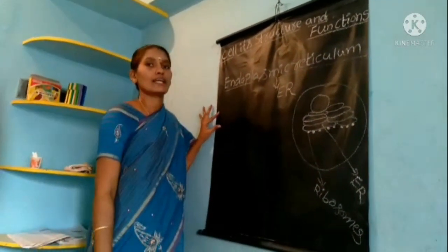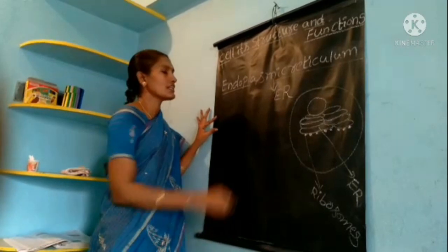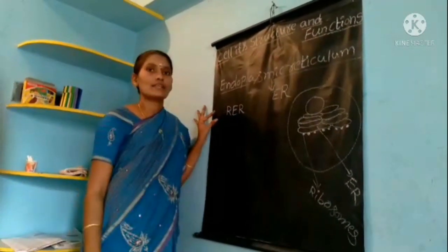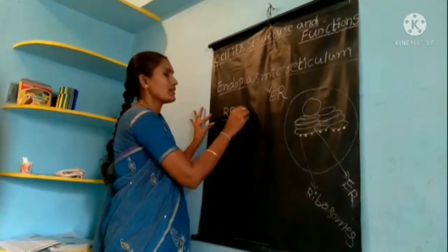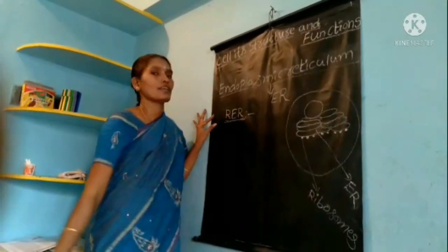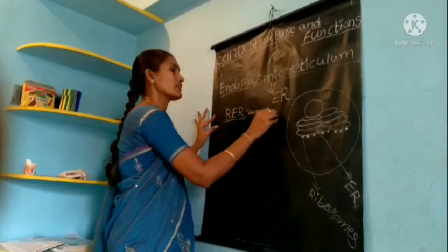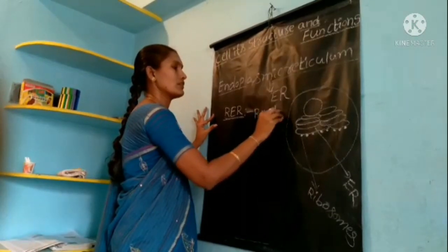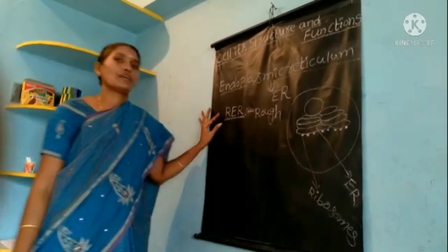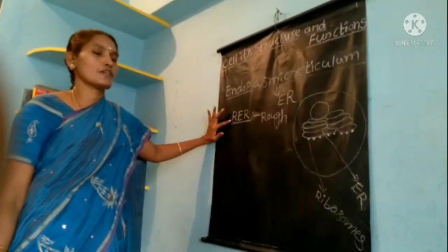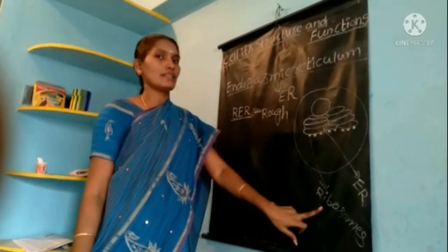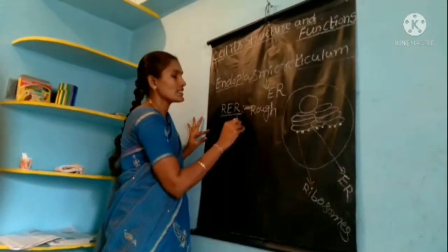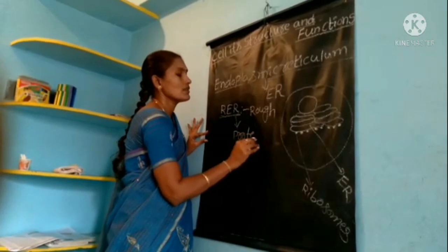Which ER contains the ribosomes? That is called the RER. What is the meaning of RER? RER means rough endoplasmic reticulum. This rough endoplasmic reticulum contains the ribosomes. This RER synthesizes proteins.